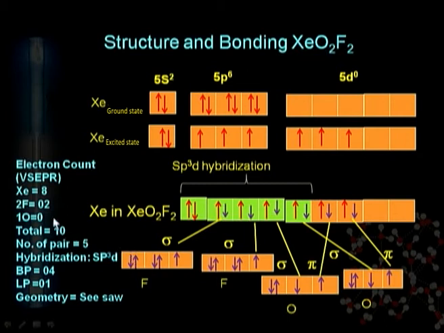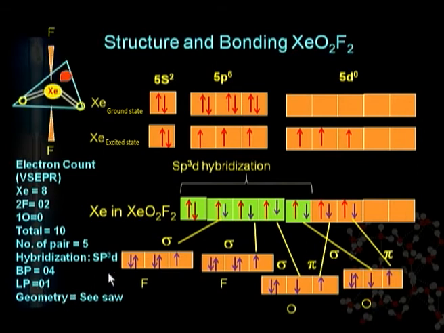You know that the total number of electrons in that compound is 8 plus 2, that is 10, and the pair is 5. It means that there is one lone pair of electrons in that. It gives the seesaw type of structure here.